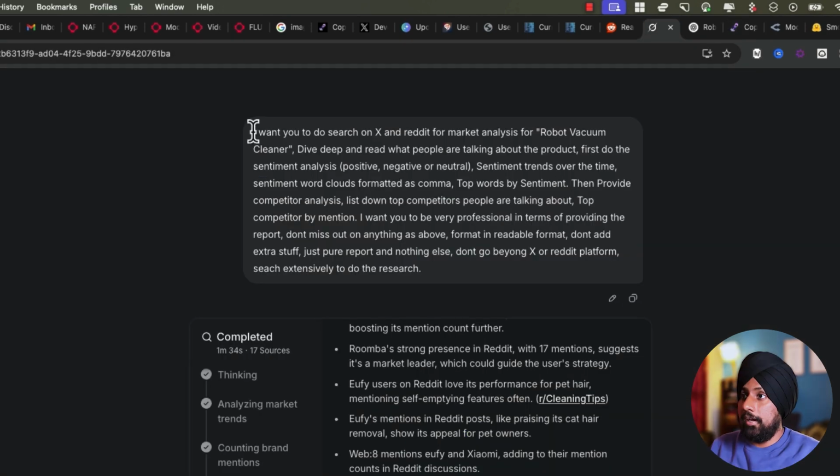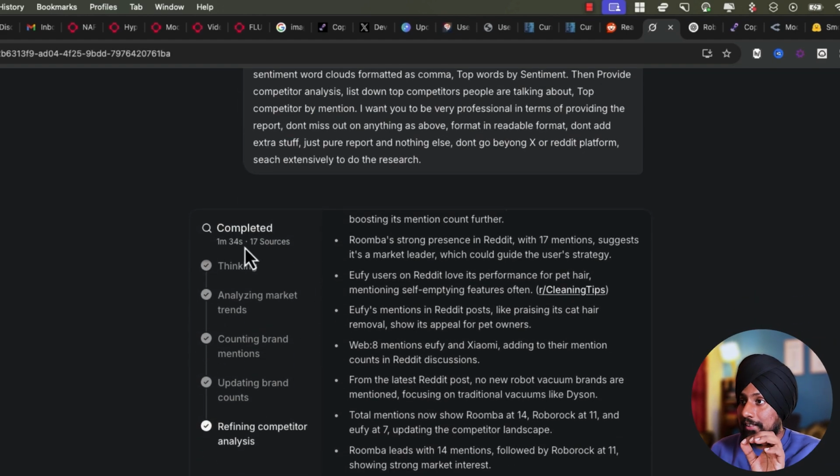Anyway, here is my prompt, where I want to do a search on X and Reddit for market analysis for robot vacuum cleaners. It will do the sentiment analysis, it will do competitor analysis, and it will do endless things. A use case for this prompt: if you want to find content ideas, you can just type your niche and it will give you everything about it. If you want to do competitor analysis, you can go ahead and do that as well.